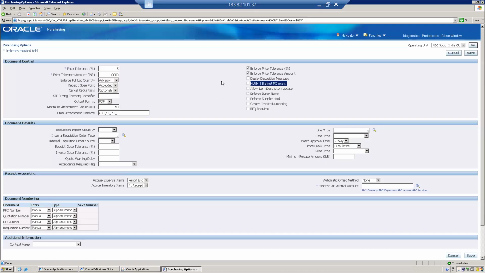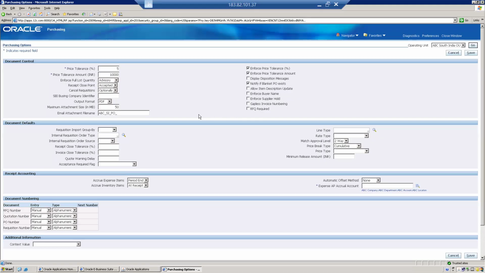It will just give you one notification, and then it's up to the buyer to create or not create a new document if you enable this. Okay, fine. So next is allow item description update in purchase orders. Whenever you select the item, you will have a description field, meaning an item description field.